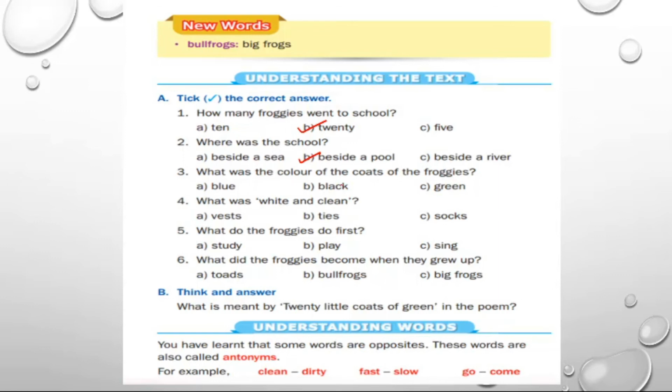The color of the coats of the froggies was green. What was white and clean? Vests were white and clean. What do the froggies do first? First froggies study. What did the froggies become when they grew up? They became bullfrogs, means big frogs.